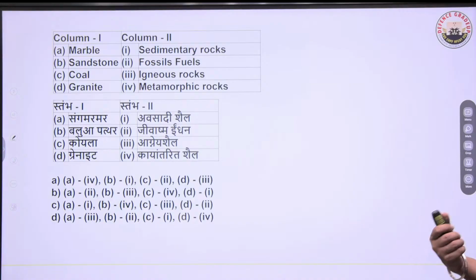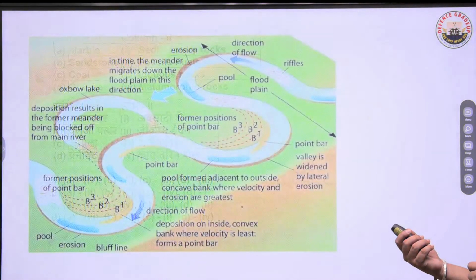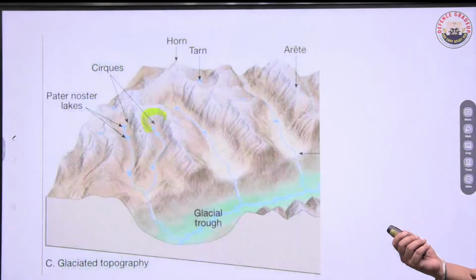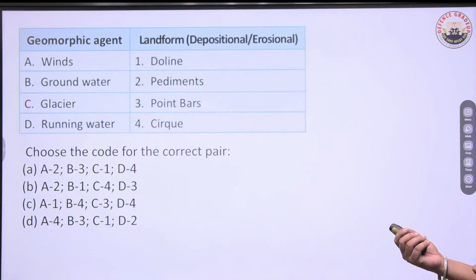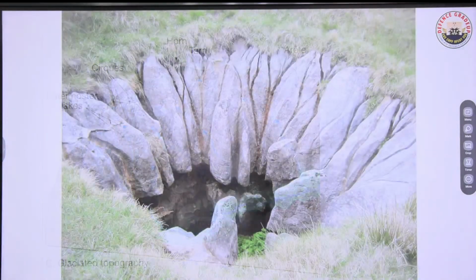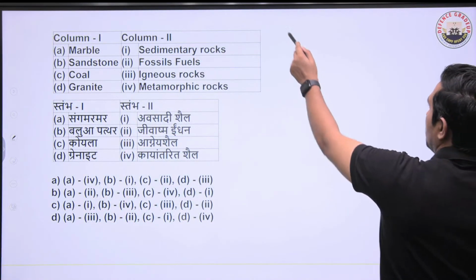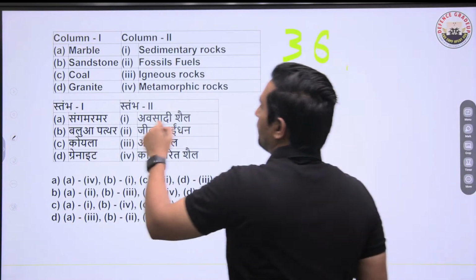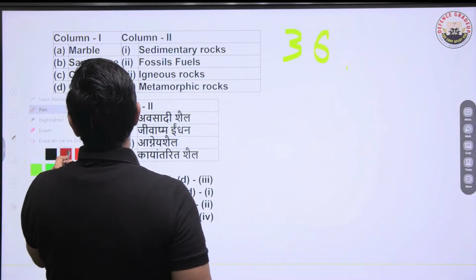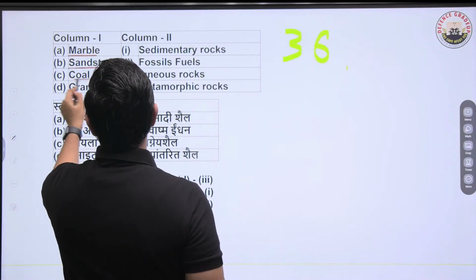So I hope that is clear. The point is clear. So question number 35 done. Now question number 36 we are going to do. Tell me, here we have marble, sandstone, coal, granite.